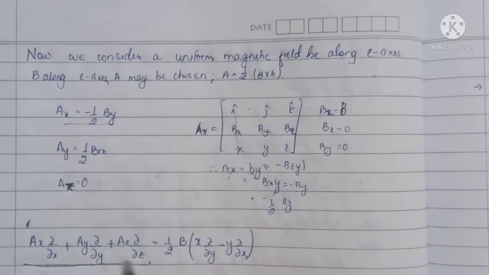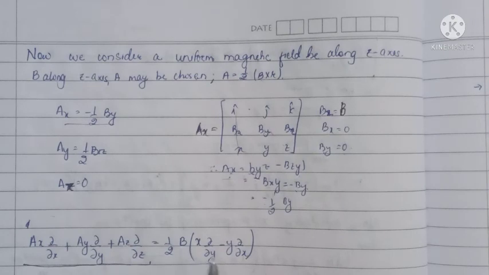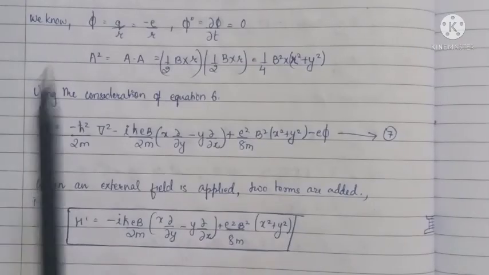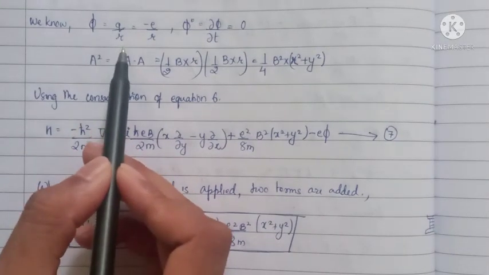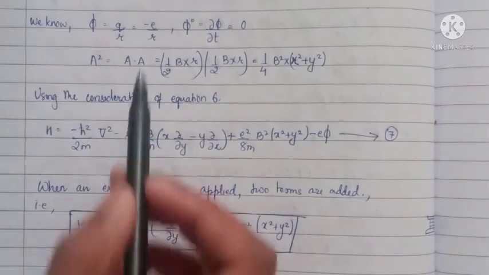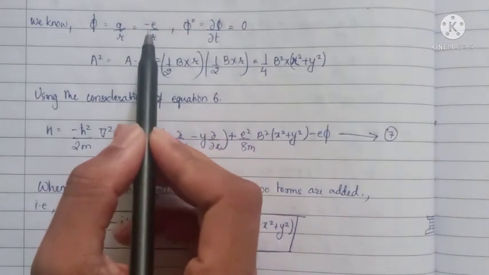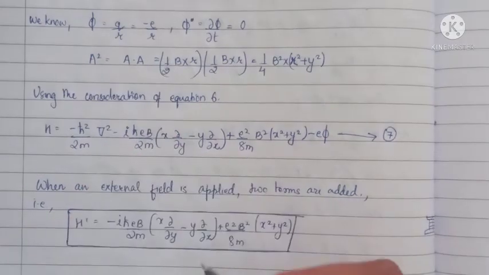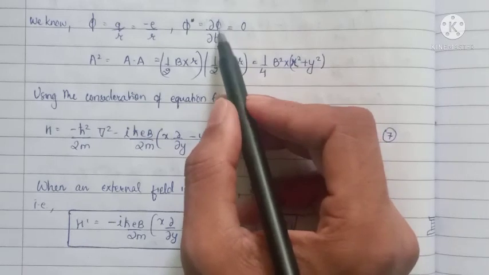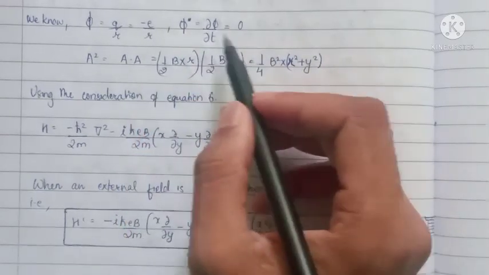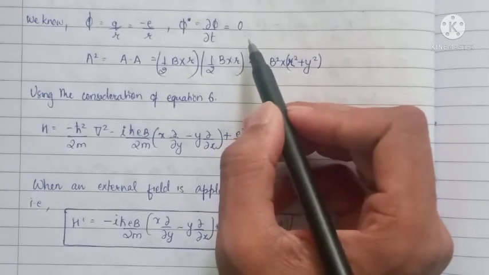Putting the values of Ax, Ay and Az, we have half B under bracket x del by del y minus y del by del x. Now we know that the scalar potential phi is equal to q by r, and since we are talking about the electron here, it is minus e by r, and phi dot is equal to del phi by del t. So if phi is equal to minus e by r, then the partial differentiation is equal to 0.